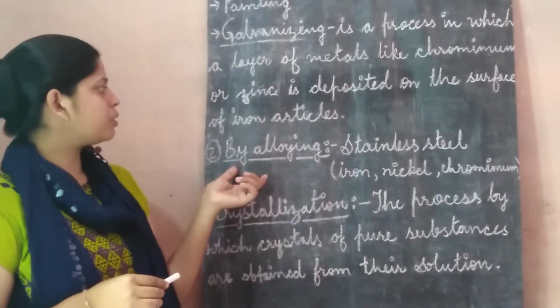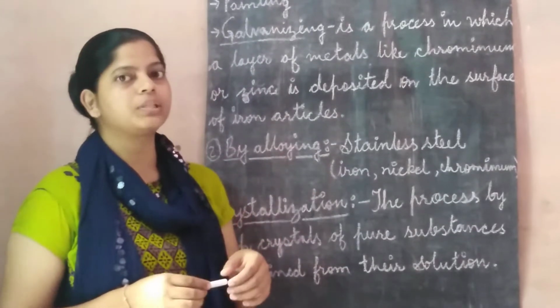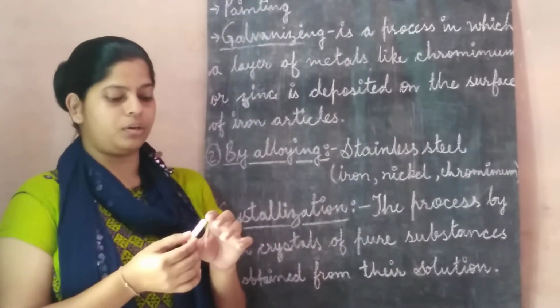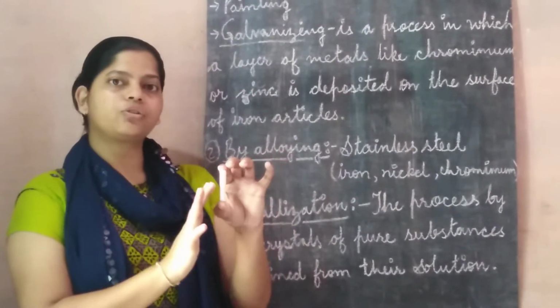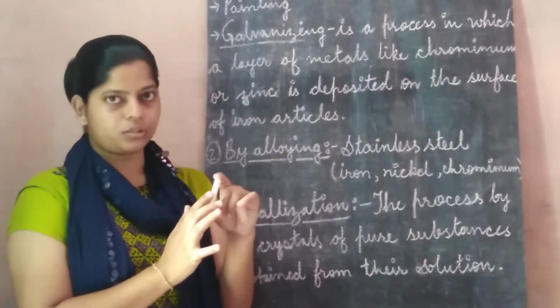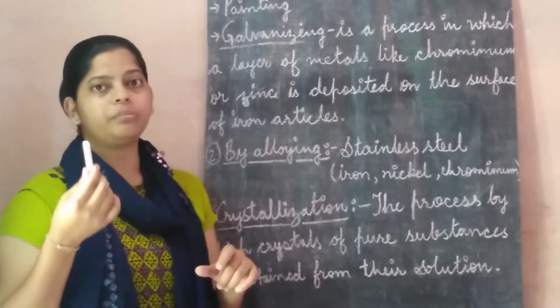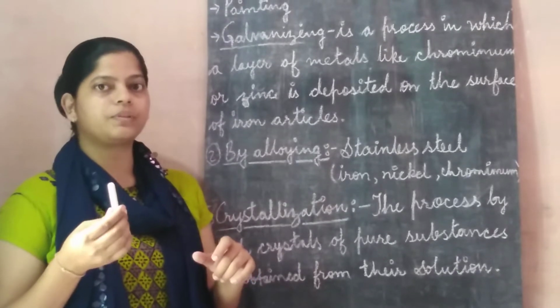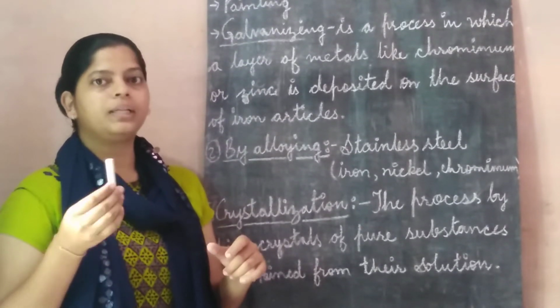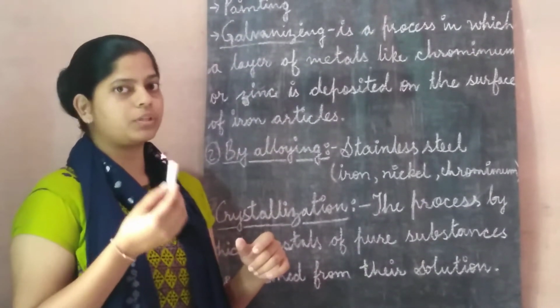Next is alloying. What does alloying mean? It means we are mixing. If an object is made up of only iron, there is a chance of rusting. So what will we do? We will mix some corrosion resistant metals with it, and now the chances of rusting of iron are less.